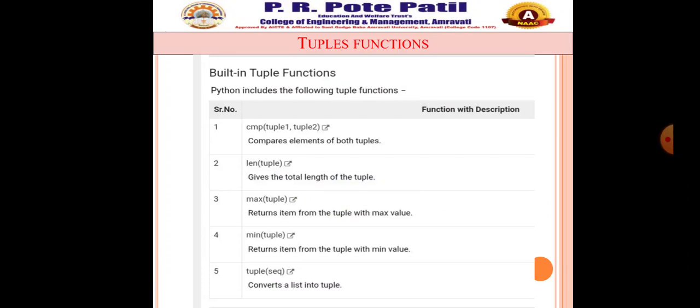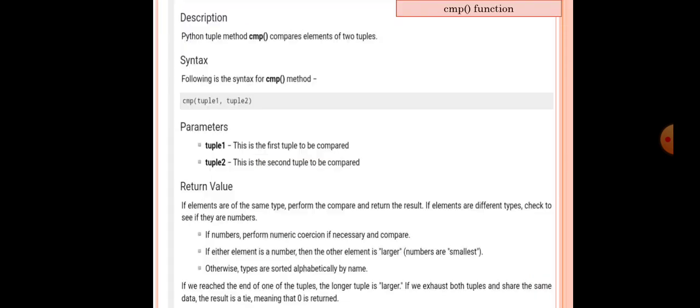Next are the tuple functions. There are basically 5 methods present in the tuple functions. The first one is cmp, then len, then max, min, and tuple. Let us discuss all these functions in detail one by one with examples.